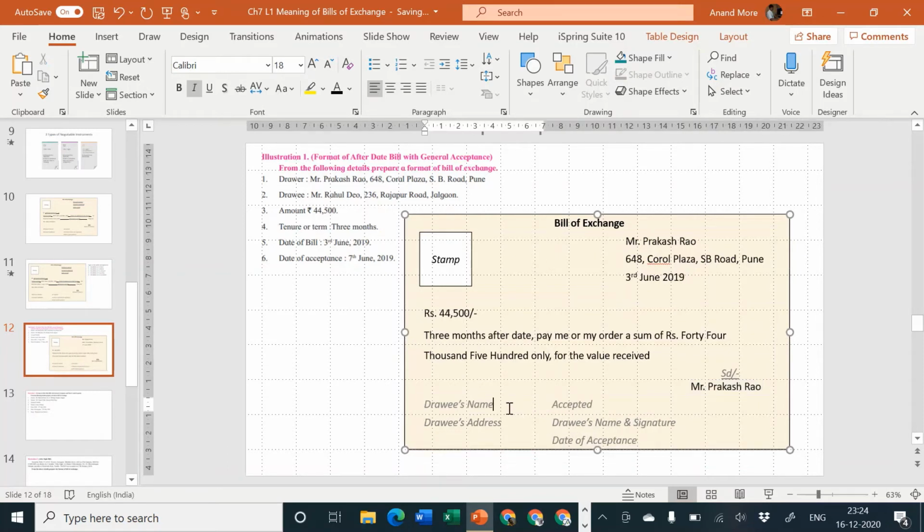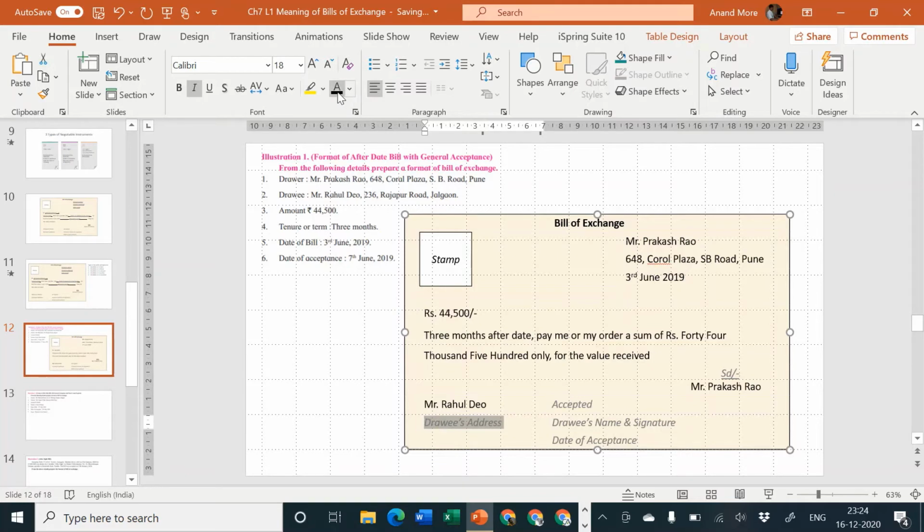Okay. Next one, drawee's name. What is the name of the drawee? Name of drawee is Mr. Rahul Dev. So I'll come here, I'll write here Mr. Rahul Dev. And drawee's address is 236 Rajapur Road, Jalgaon. I'll write it here. 236 Rajapur Road, Jalgaon.